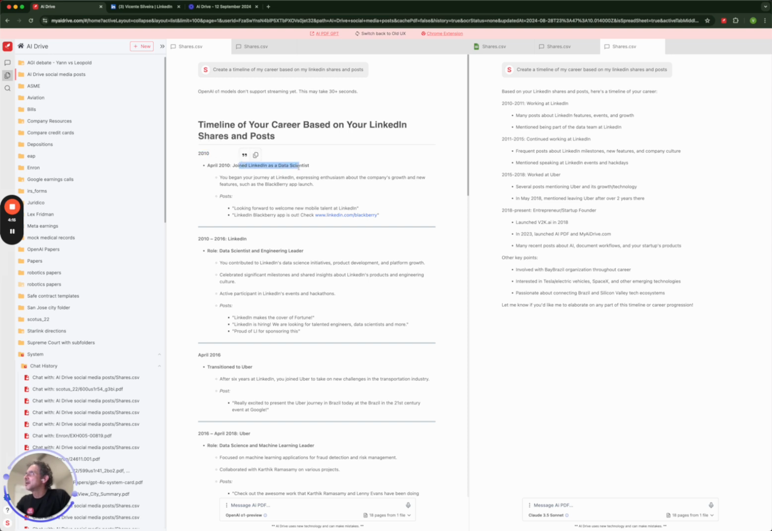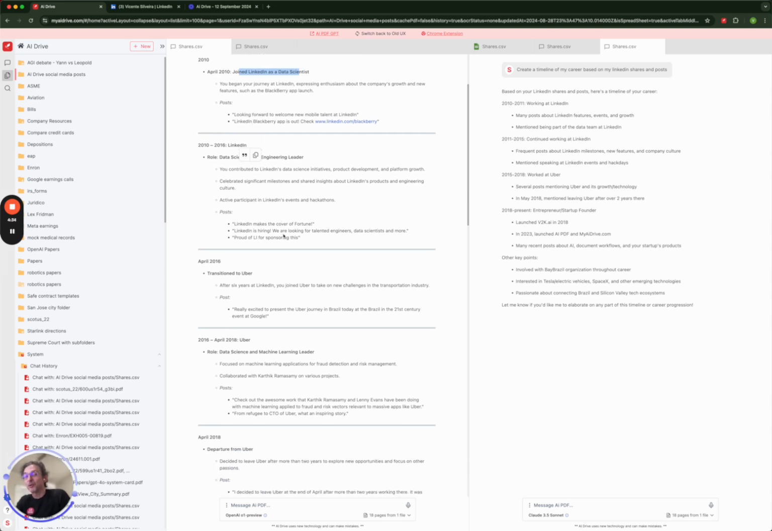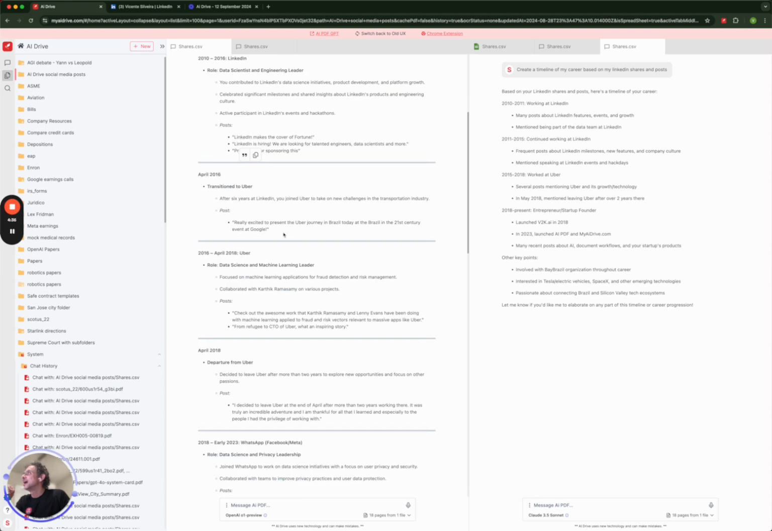2010, joined LinkedIn as a data scientist. Actually, I joined as a product manager in a data science group, but I'll give the model that, because the model cannot see my profile, so it only sees my shares. So it has to kind of infer from that. Then it says that I was a data science and engineering leader, which is true, right? So you got that from my posts, not from my profile.